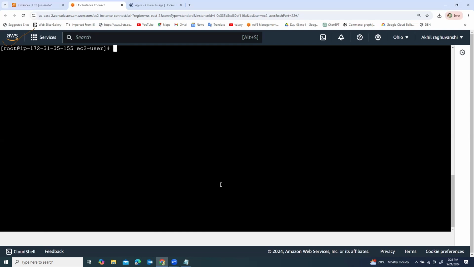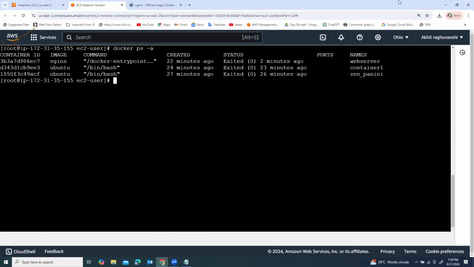Control L to clear. Now we write the command docker ps -a, and this is the updated one. This container is in a stop state right now. Clear this terminal. Docker commit web server. We are creating an image from the container, right?